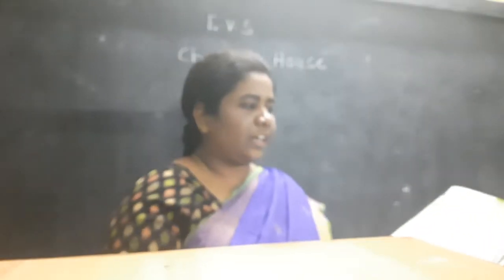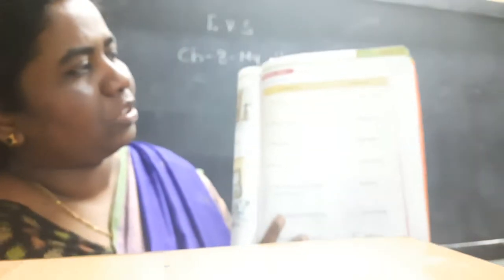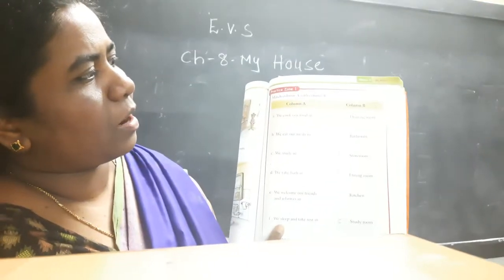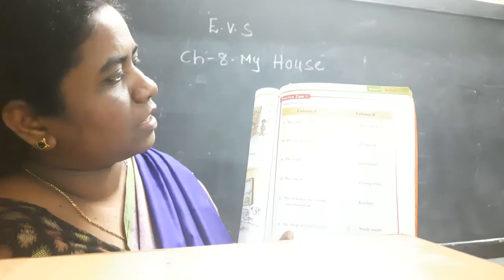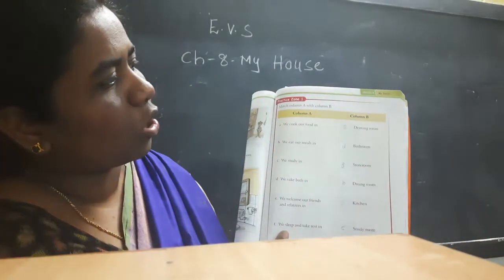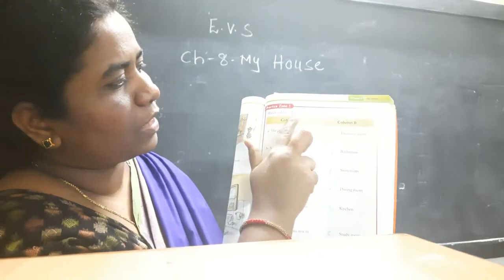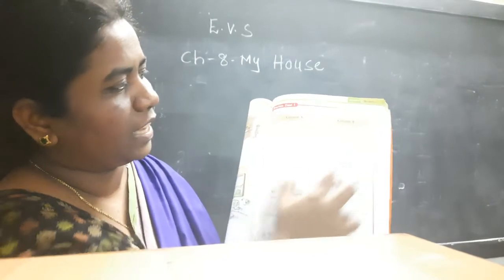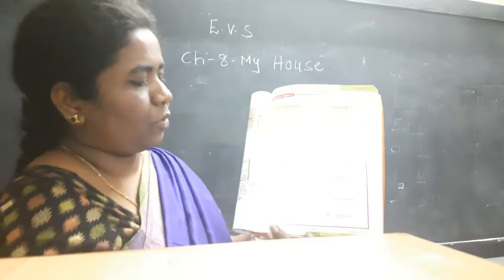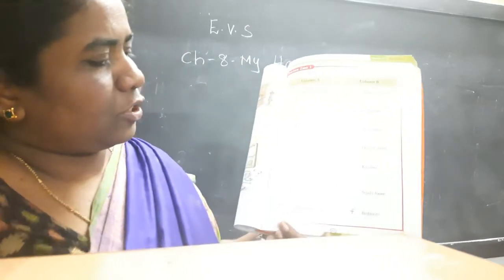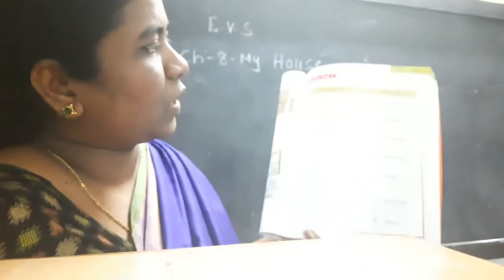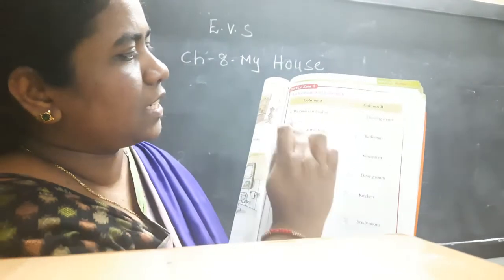Now, here in the textbook, practice zone 1. Match column A with column B. Here column A and column B are there, right, children? Now, we will do the matching. The first one, what is there here?